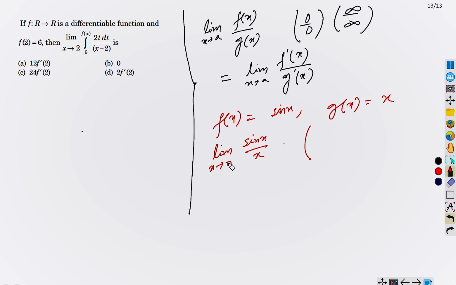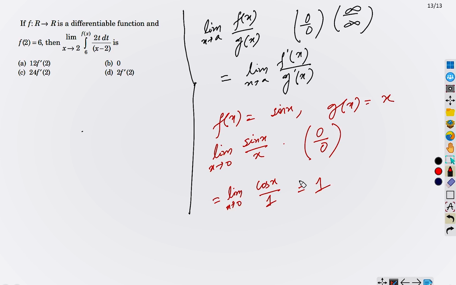Because when x tends to 0, sin x equals 0. When x tends to 0, x is also 0. So it is in 0 by 0 form. So here we can apply L'Hopital rule, and after applying we obtain differentiation of sin x, cosine x, and differentiation of x, 1. Now this is not in 0 by 0 form because in the denominator we have 1 and x tends to 0, cosine x equals 1.